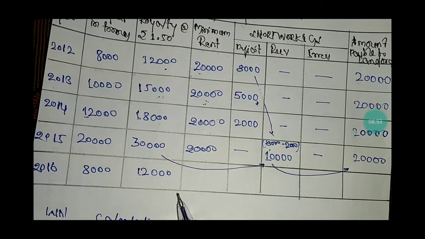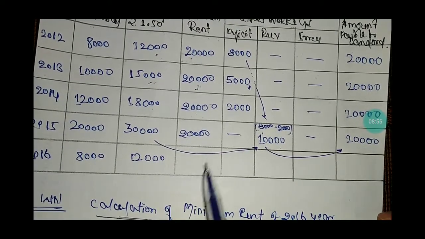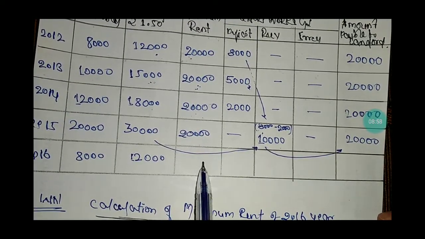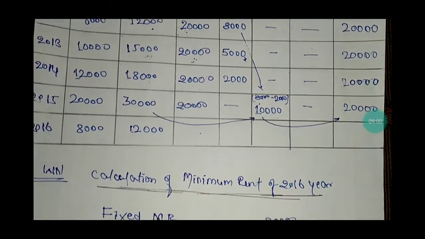Okay. In the event of strike, the proportionate minimum rent of rupees 20,000 will be reduced. How to calculate?